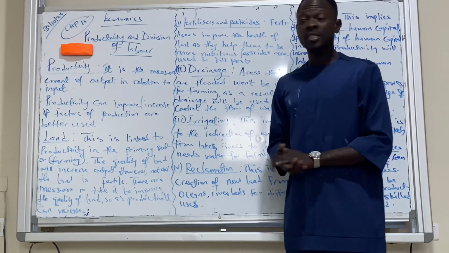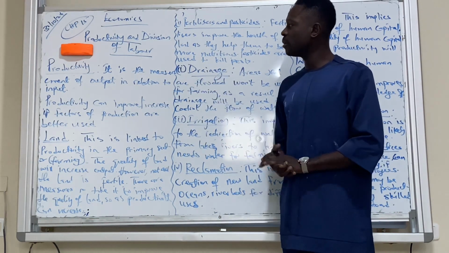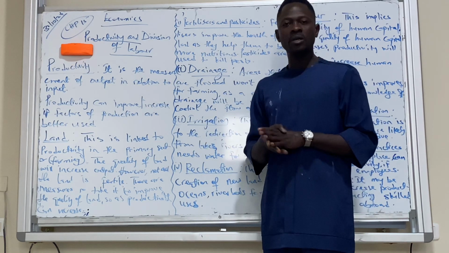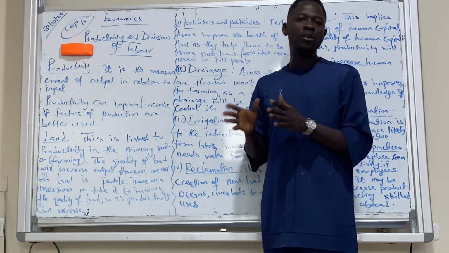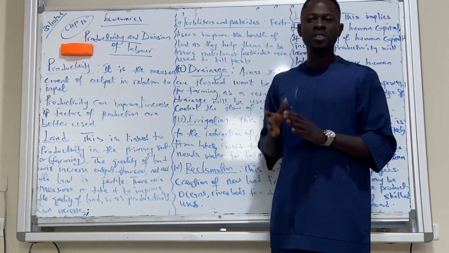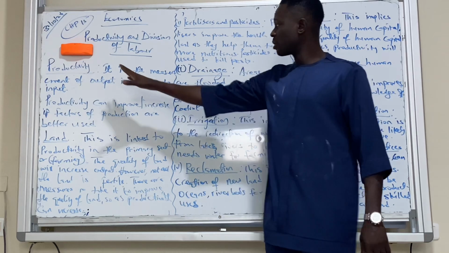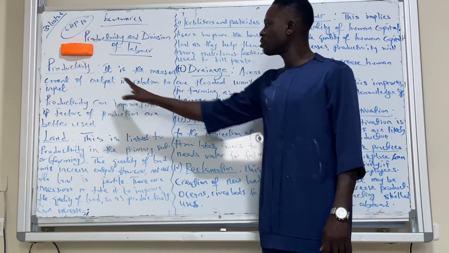Going to chapter 15 in economics, productivity and division of labor. But we're starting with productivity. When we talk about productivity, we're simply talking about the measurement of an output in relation to the input. That is what productivity is: the measurement of output in relation to input.